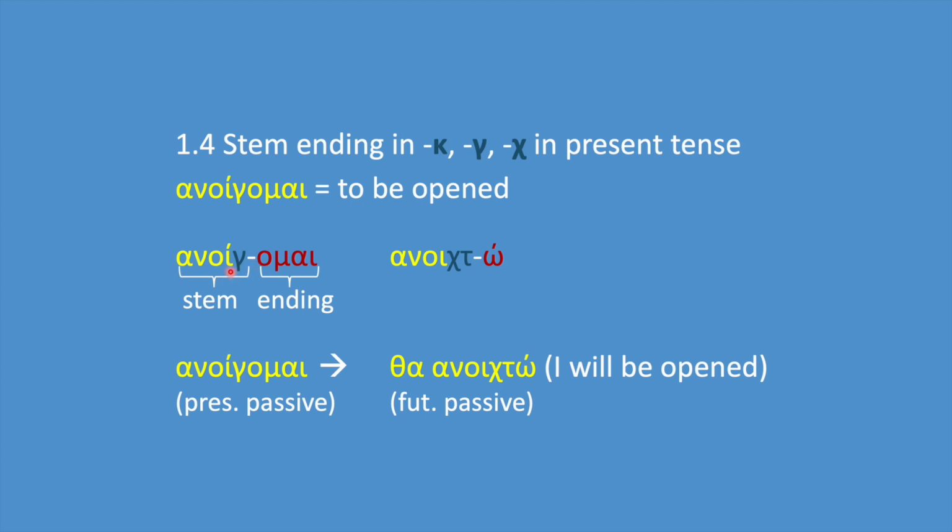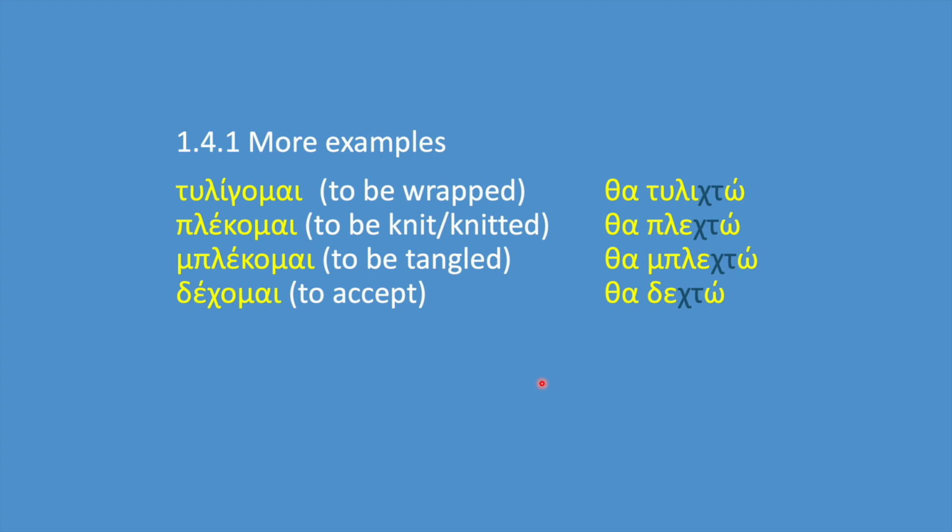We replace the gamma with chi, taf, and we get the future passive stem ανοίχτ. To this stem, we attach the endings of the future passive. So we have ανοίγομαι, θα ανοιχτώ. And some more examples. Τυλίγομαι, θα τυλιχτώ. Πλέκομαι, θα πλεχτώ. Μπλέκομαι, θα μπλεχτώ.